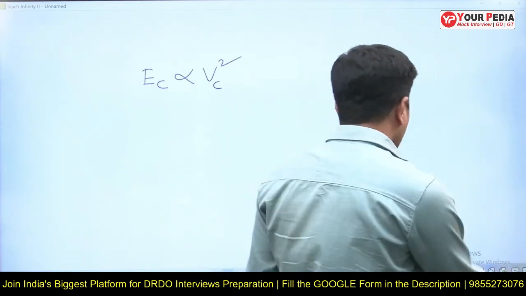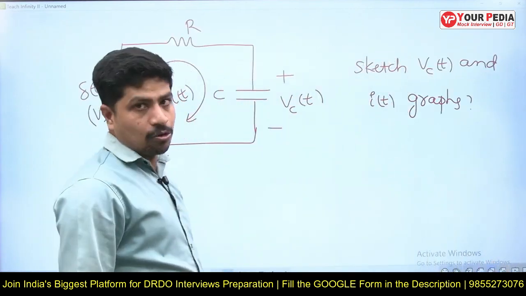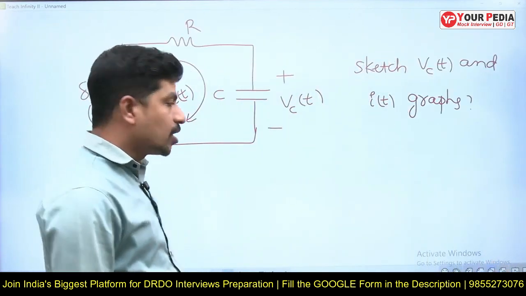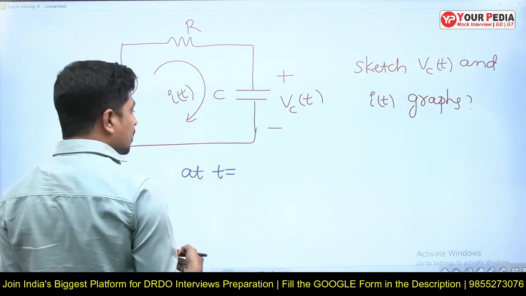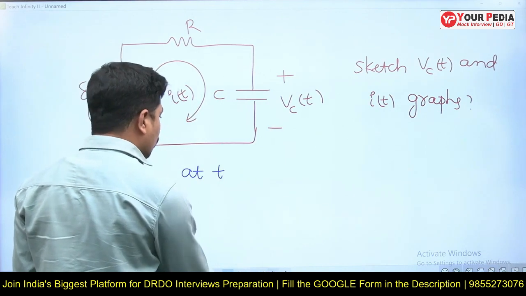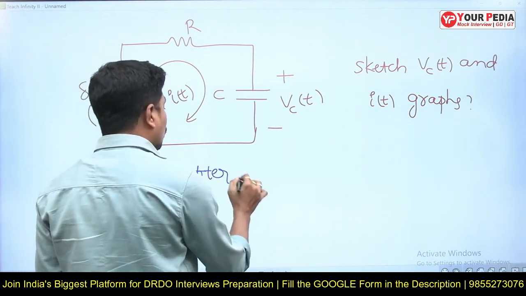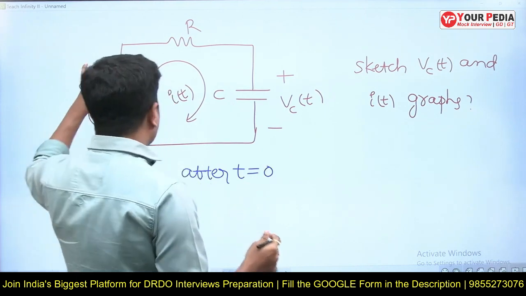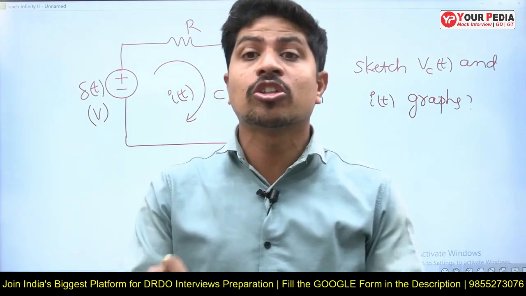Now they may ask you to draw this circuit at t equal to 0 and after t equal to 0. After t equal to 0, the source voltage is absent. If the voltage source is absent, we replace it with a short circuit.